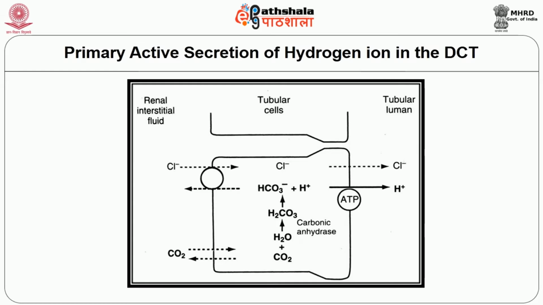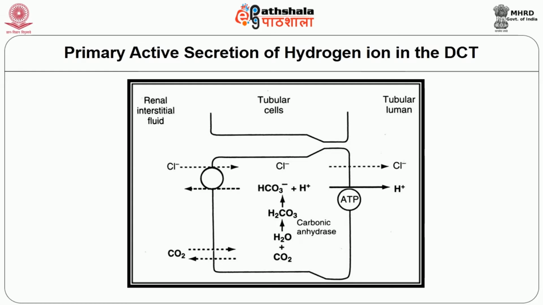The hydrogen ion secretion in the PCT reduces the pH to only 6.7, whereas the hydrogen ion secretion in the collecting tubules can reduce the pH to 4.5, which is the lower limit of pH that can be achieved by the kidneys.